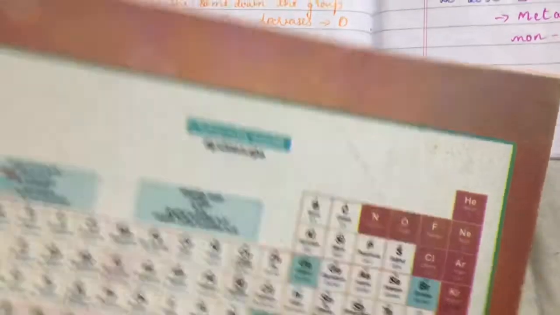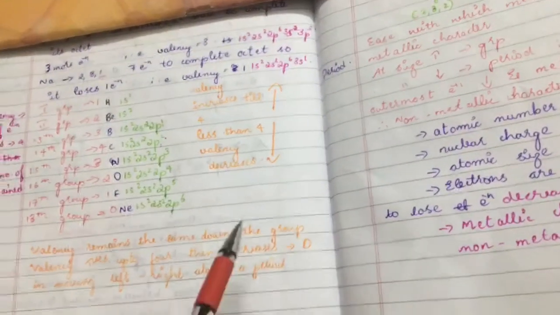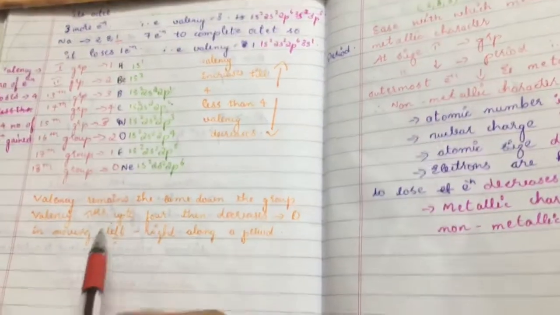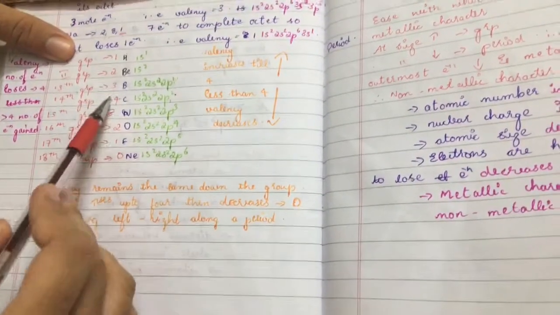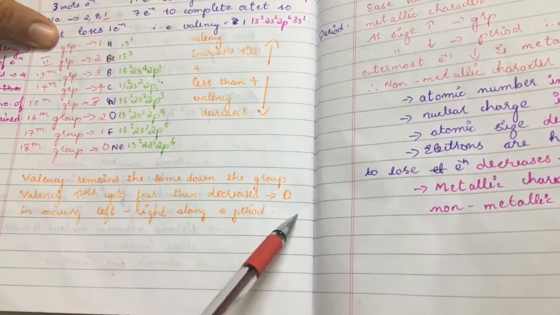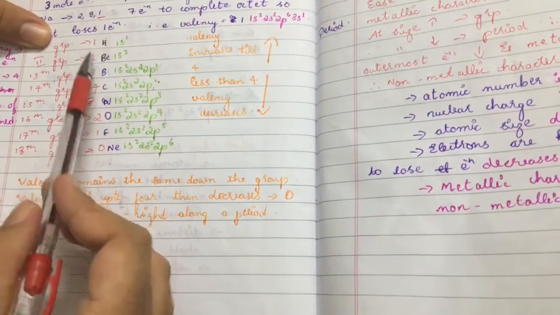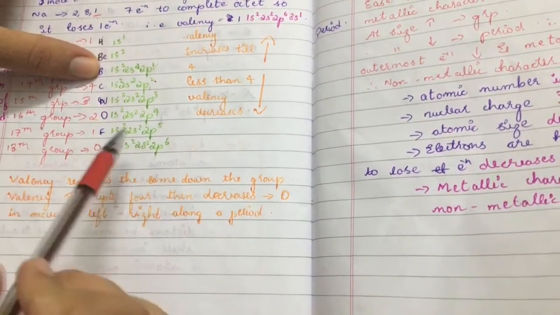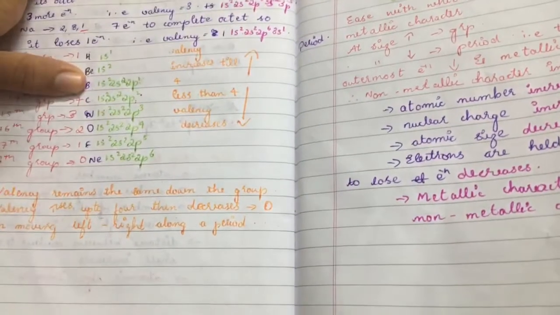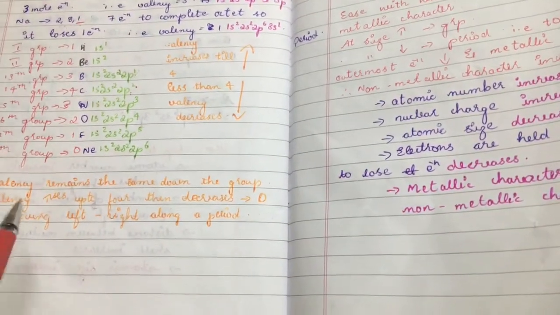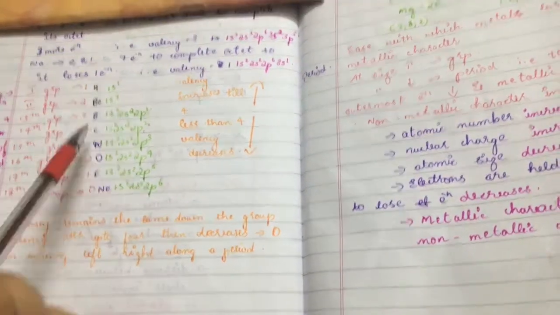So here we can say that valency remains the same down the group. Along the period, from left to right, the valency first increases up to 4 and then decreases to 0. By looking at this you can explain that.